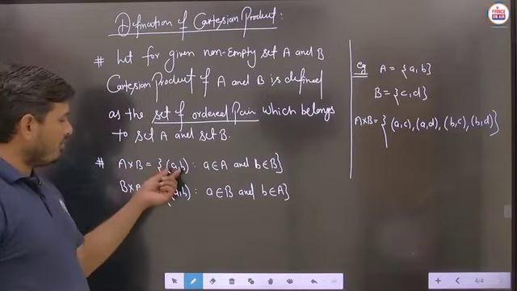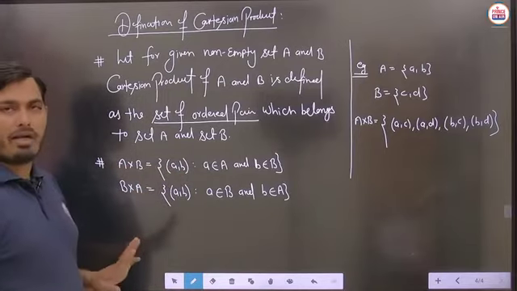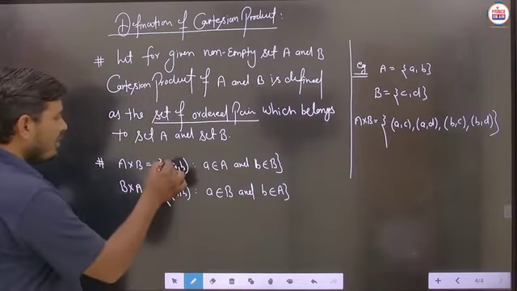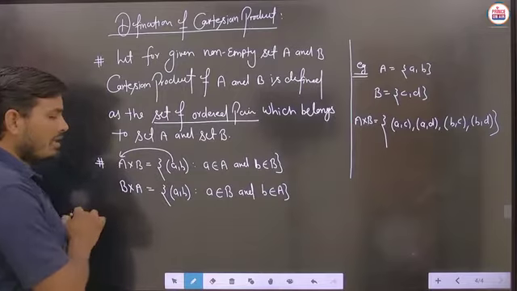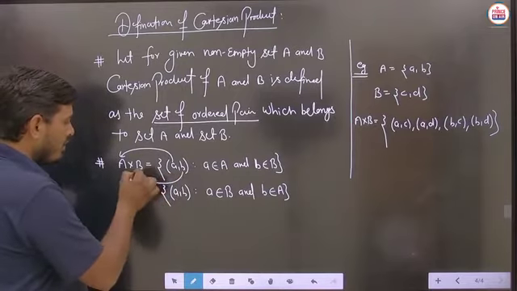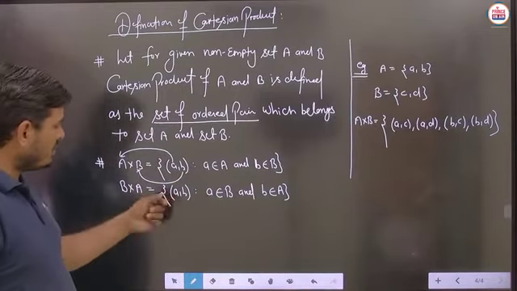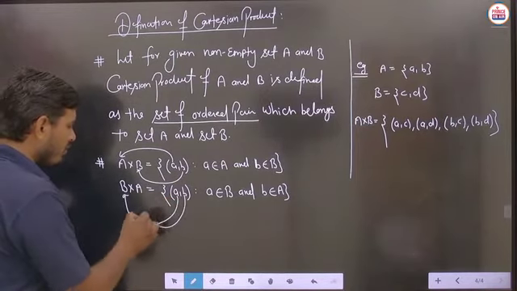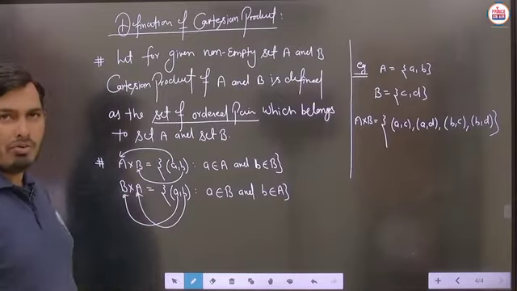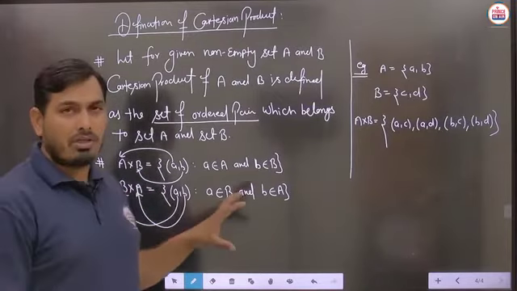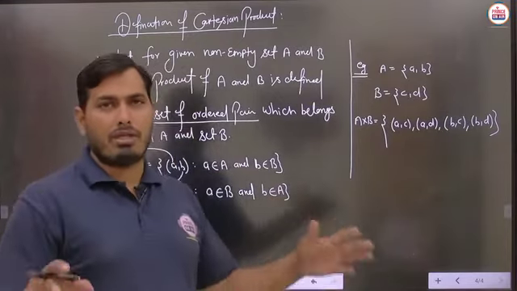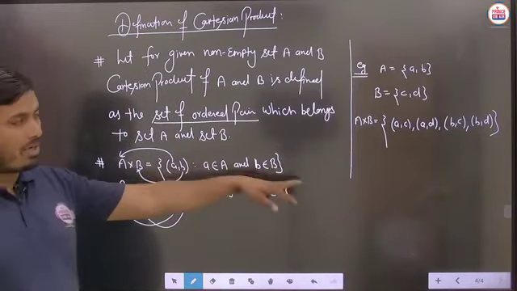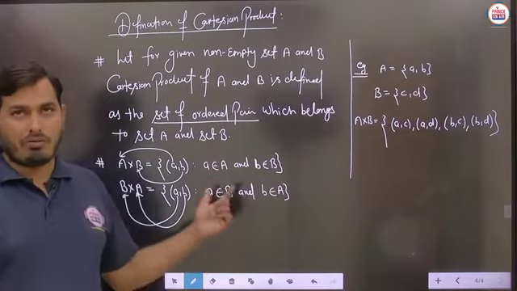So A cross B means (a, b) you can write here, no problem. But in this case you can check this first element comes from the set A, and this second element comes from the set B. And here in this case this a comes from the set B, and this b comes from the set A. So easily you can observe how things are written here, and how the mathematical definition is explained, so that we take such examples earlier to the definition. Is that clear?